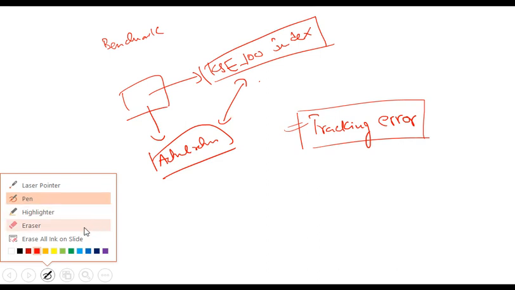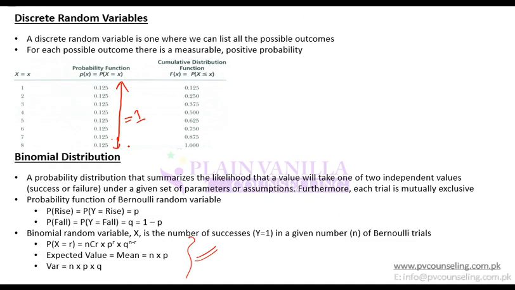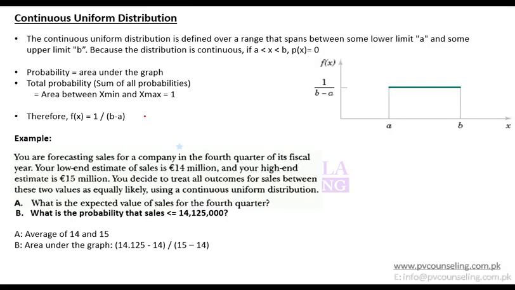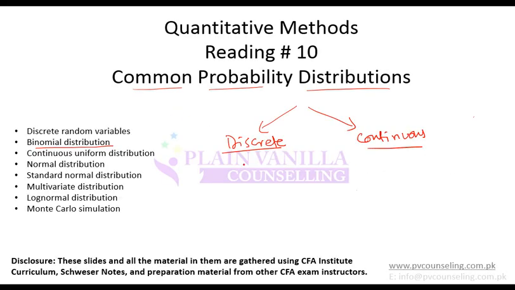Remember this terminology. Okay, so we just did binomial distribution, and in binomial distribution we have discrete outcomes, and based on that we can have a probability for success or probability for failure. Now we will move on to continuous. In continuous we discussed that if you are asked about the probability of a specific instance, it will always be 0. Why 0? Because it is so small that it is negligible, so it is 0.